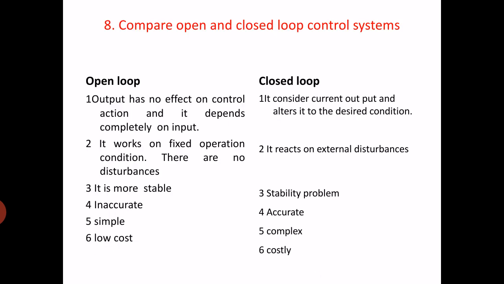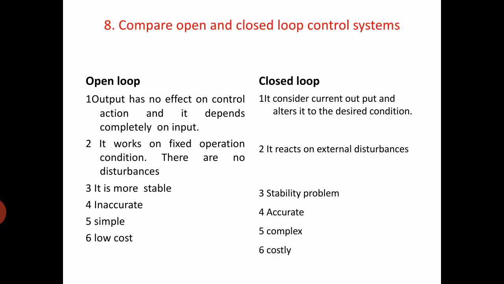Now the next question: compare open loop and closed loop control systems. On one side we have open loop and on the other closed loop. In open loop, the output has no effect on the control action, whereas in closed loop the output alters it to the desired condition. Second, it works on a fixed operation condition. Open loop has no disturbances. Closed loop reacts to external disturbances.